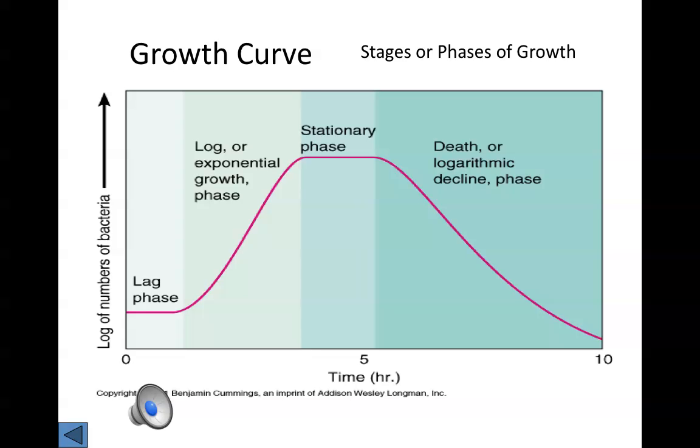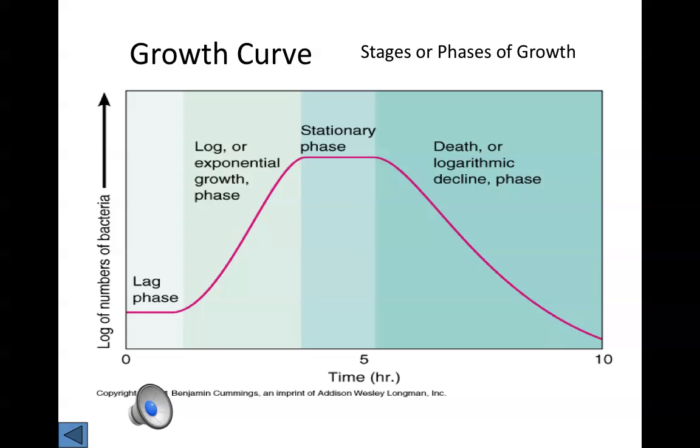Now we're getting to a point where we don't see any change in cell numbers. If you don't transfer your bacteria to some new food, and they all need fresh food, just like we do, eventually you're going to find that the cells that are dead and dying are more numerous than the ones that are newly being produced. This is the death or decline phase.